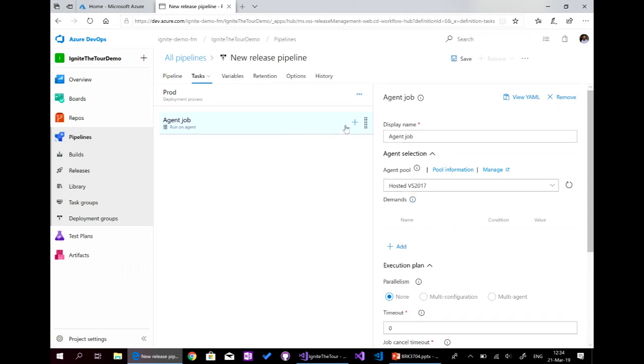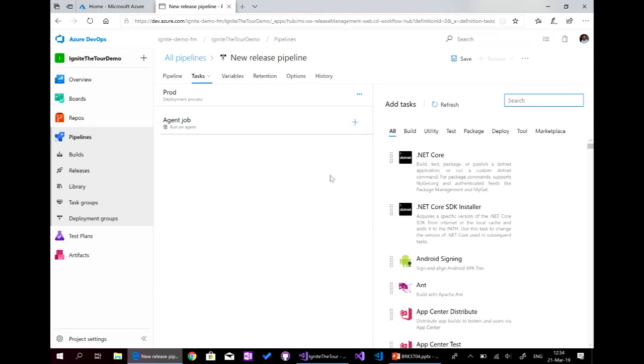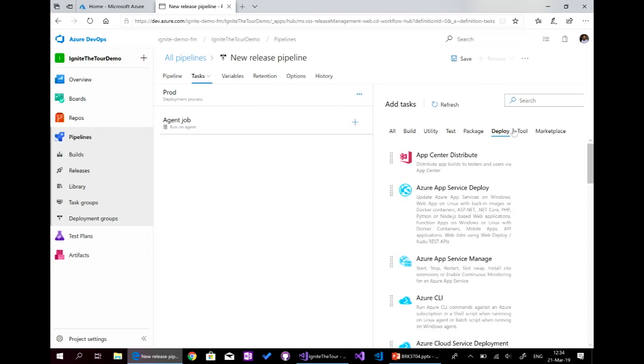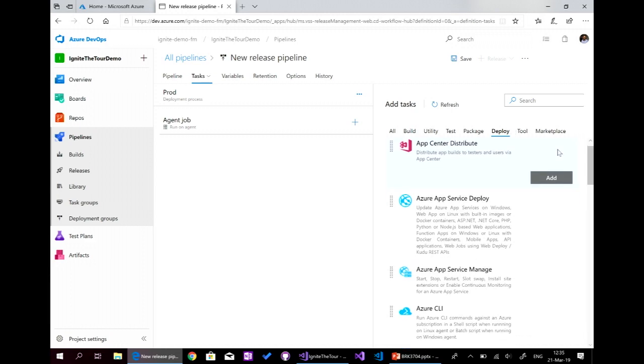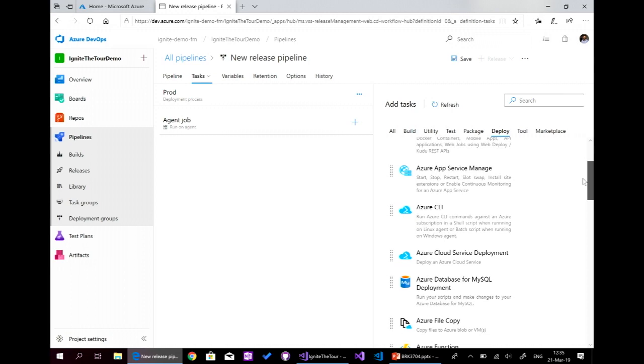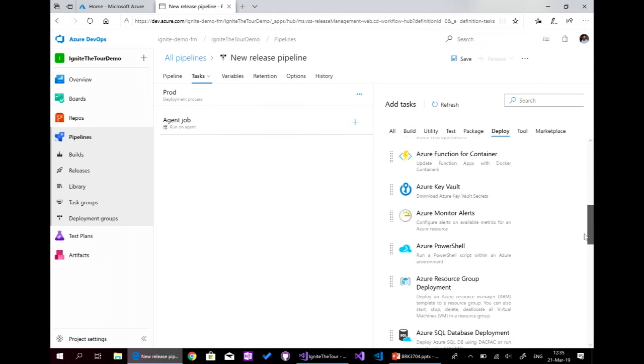And I can click on Add Task. And here, we can add many tasks. And here, in the Deploy section, we have a list of tasks. The basic tasks are all linked to Azure.